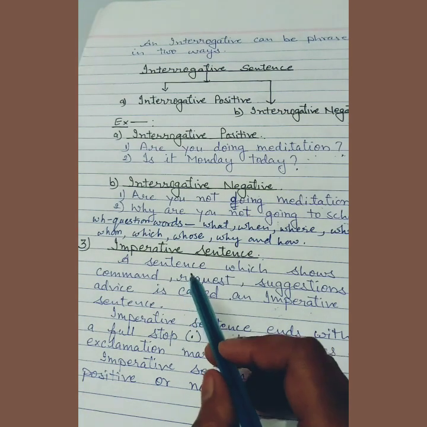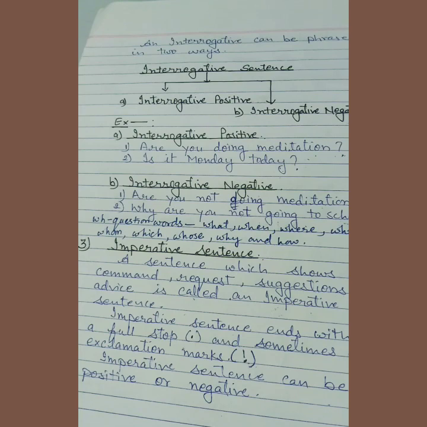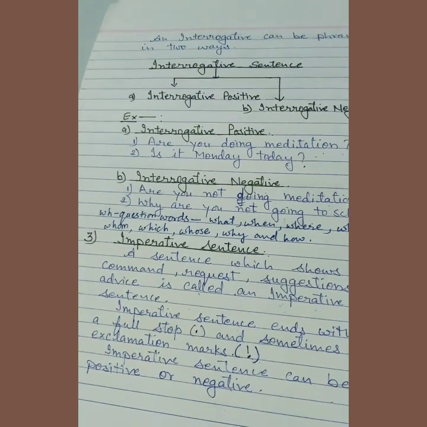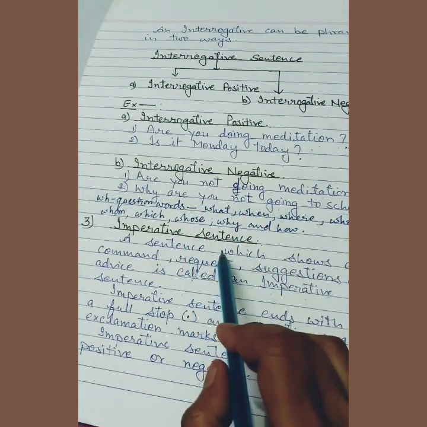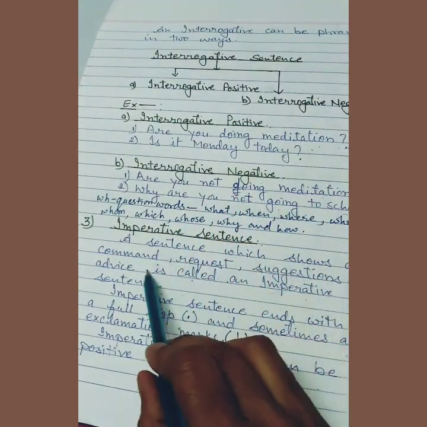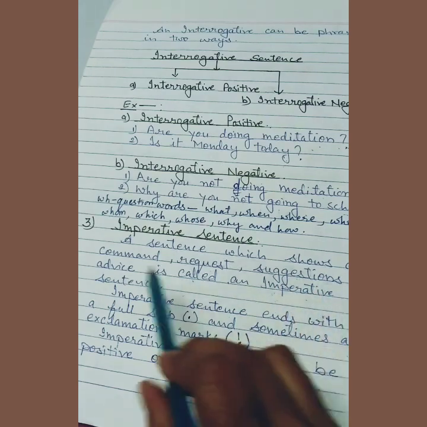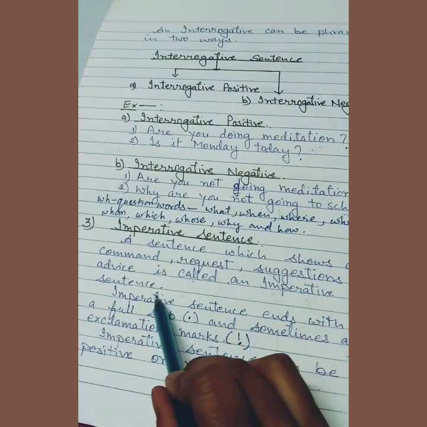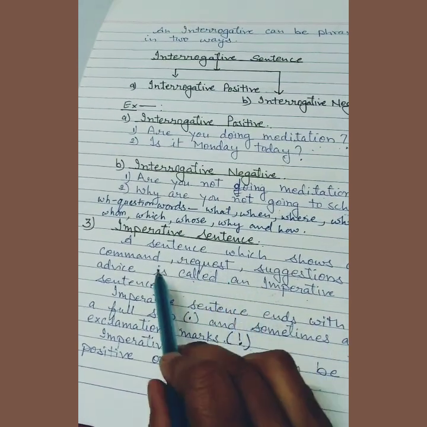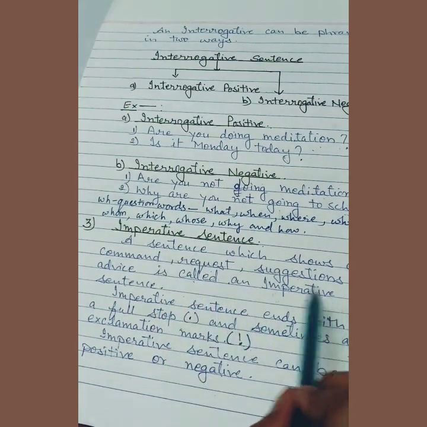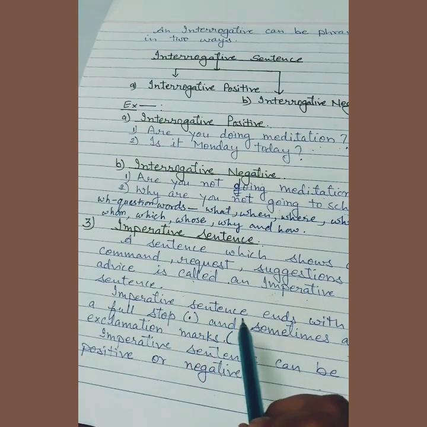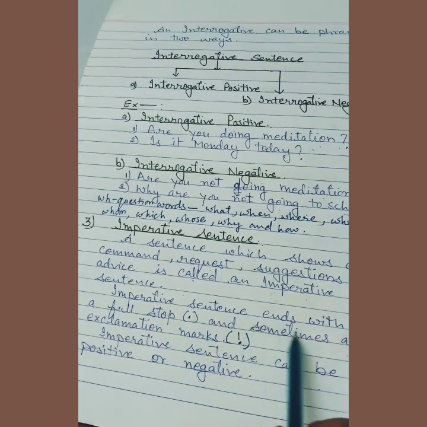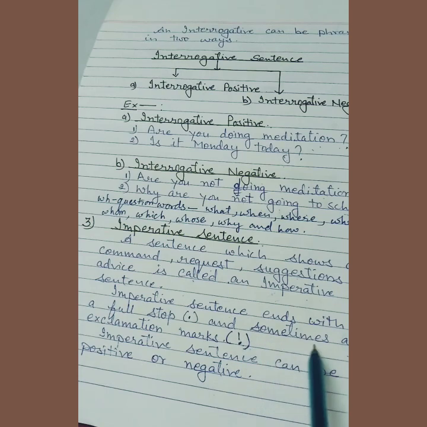Now see the imperative sentence, the third kind of sentence. In the imperative sentence you see the definition. A sentence which shows a command, request, suggestions or advice is called an imperative sentence. वह सेंटेंस, वह वाक्य जो कमांड, रिक्वेस्ट, सजेशंस और एडवाइस बताता है उसे imperative सेंटेंस कहते हैं. Imperative sentence ends with a full stop and sometimes an exclamation mark.